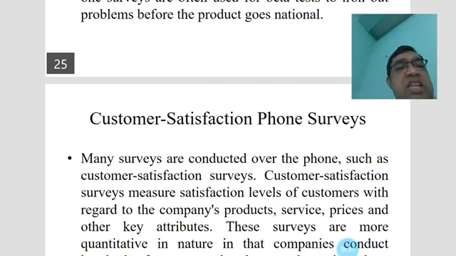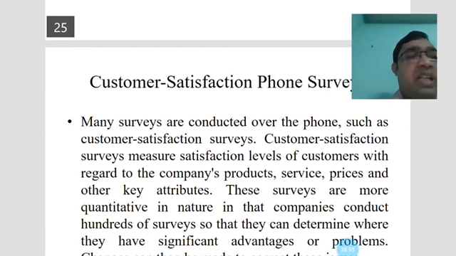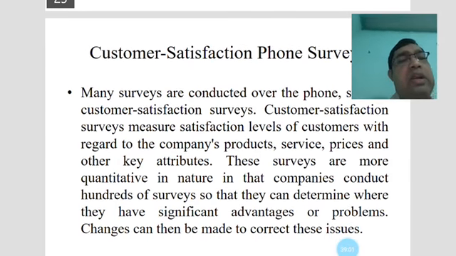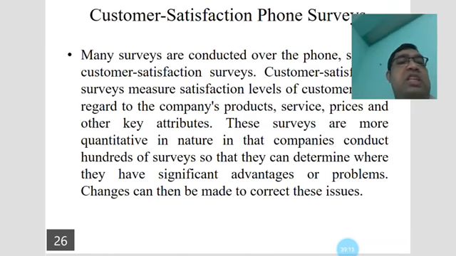The customer satisfaction phone survey is next. Many surveys are conducted over the phone. Such a customer satisfaction survey measures the satisfaction level of customers with regard to the company's products, service, price and other key attributes. These surveys are more quantitative in nature, in that companies conduct them so they can determine where they have significant advantages or problems. Changes can then be made to correct these issues.